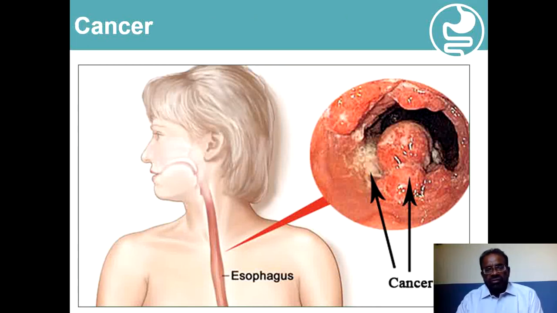The presence of esophageal carcinoma can be seen on endoscopy and can be biopsied, and the exact nature of this carcinoma then can be evaluated.